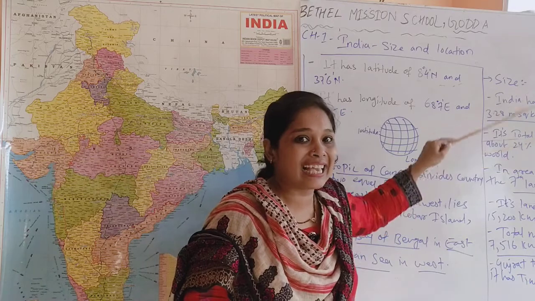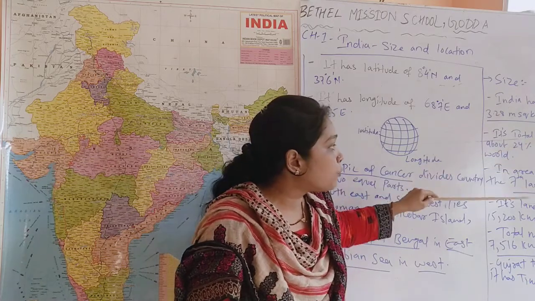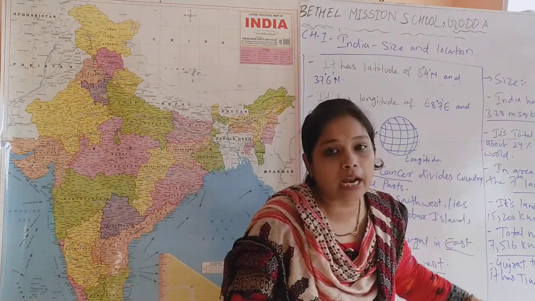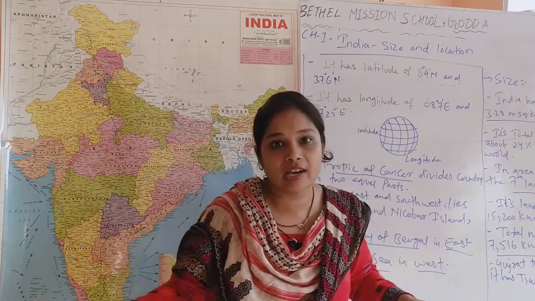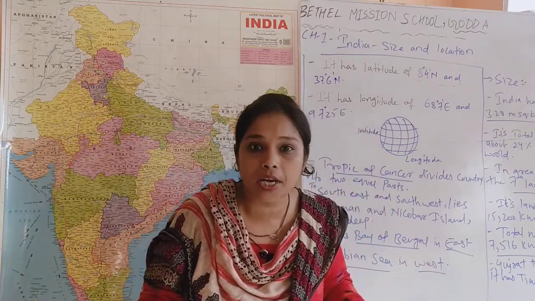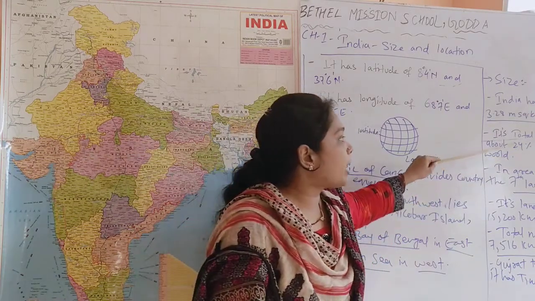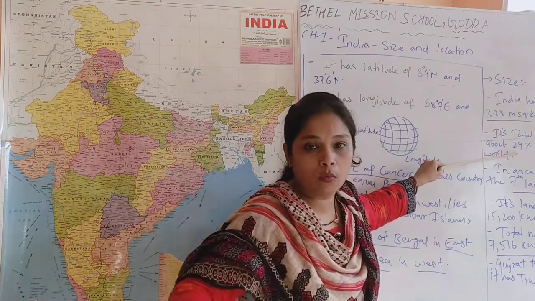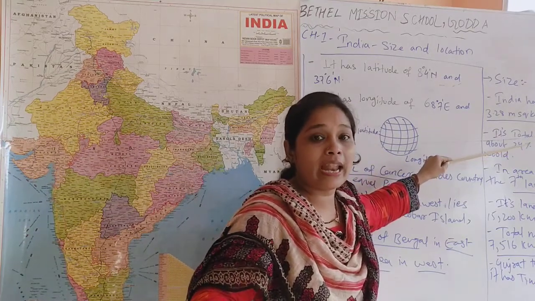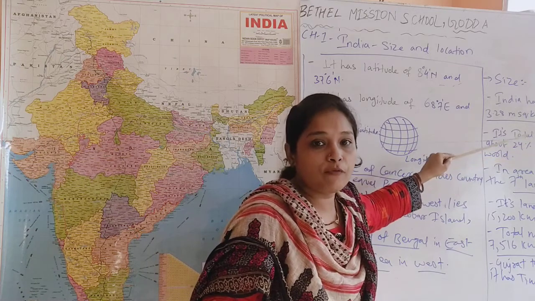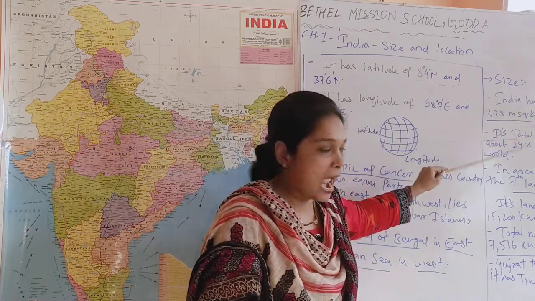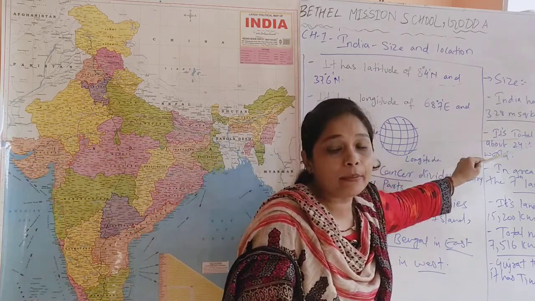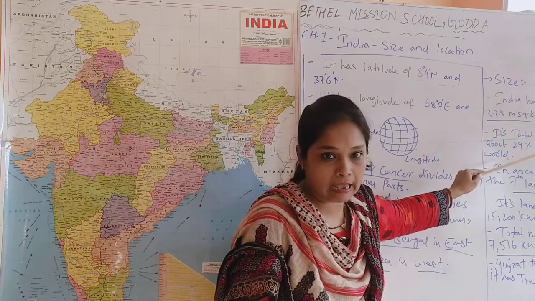According to this estimation, India is the 7th largest country when we talk about area. Area wise, India is the 7th largest country in the world because it has 24% of the whole world's land area, and it has 3.28 million square kilometer of land area.